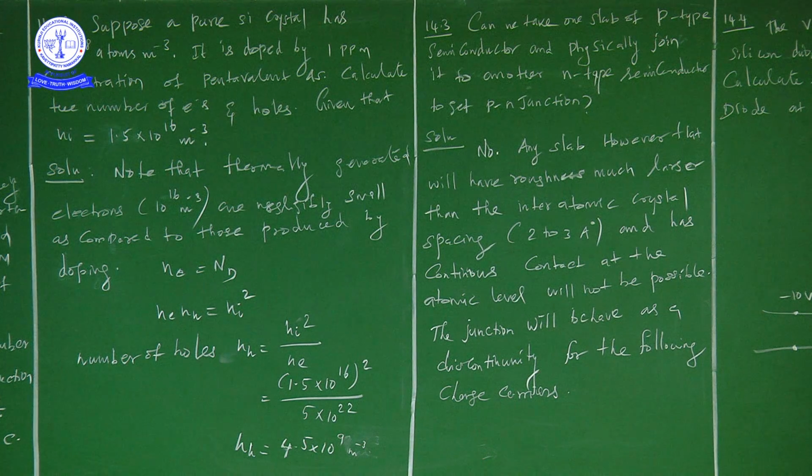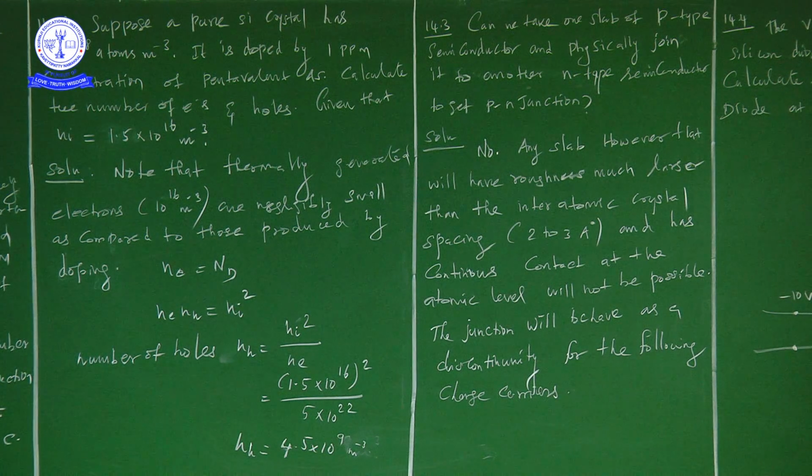That is question 14.4. See here, the VI characteristic of a silicon diode is shown in the figure. Calculate the resistance of the diode at A, where ID is equal to 15 milliamps and VD is equal to minus 10 volts. ID is the current, 15 milliamps, and VD is the voltage, minus 10 volts.